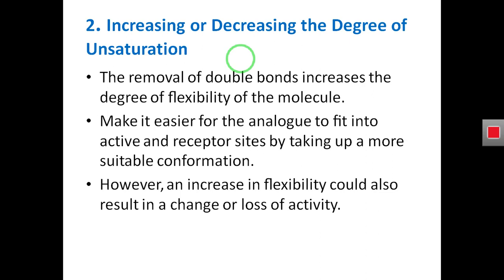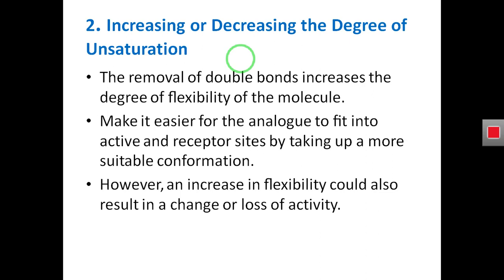So we have to synthesize another analog of dopamine, the parent compound, in such a way that our analog will not have any double bond.